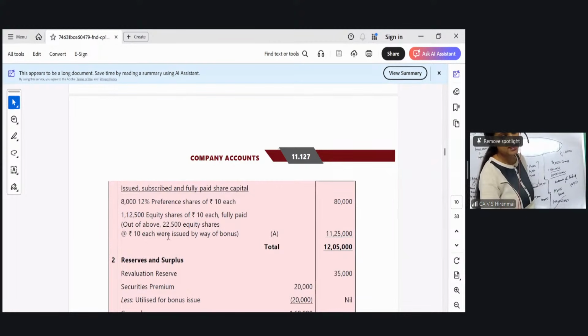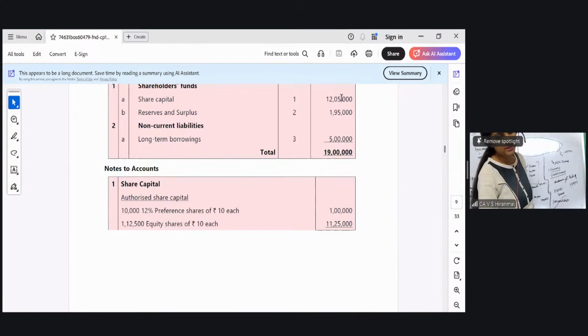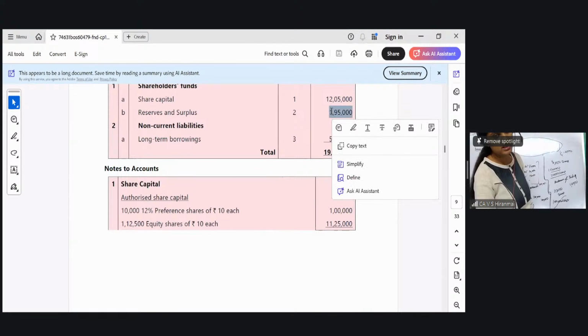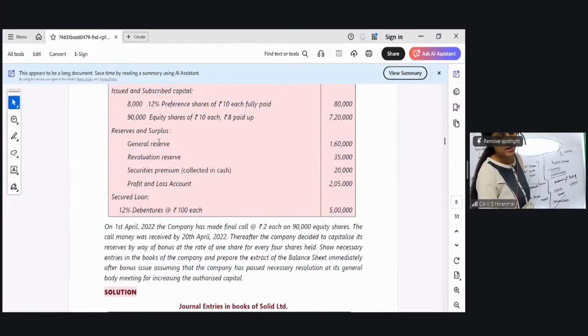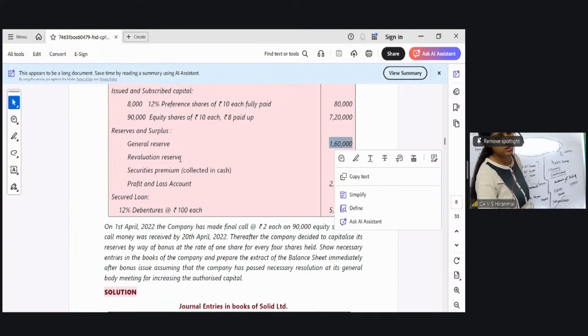इसके लिए यहाँ पे ऐसा लिखना है. Out of the above 22,000 equity shares at rupees 10 each were issued by way of bonus. ये वाला 12,05,000 आएगा. That I will take it under my share capital 12,05,000. Now come to the reserves and surplus. Reserves and surplus में please see the question. In the general reserve, entire 1,60,000 over. So remove general reserve is not there.